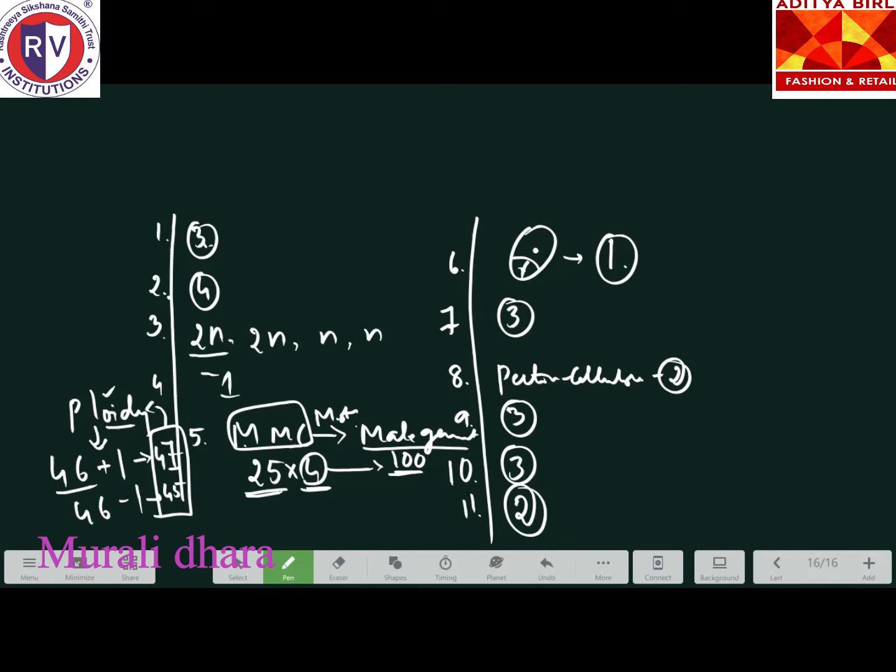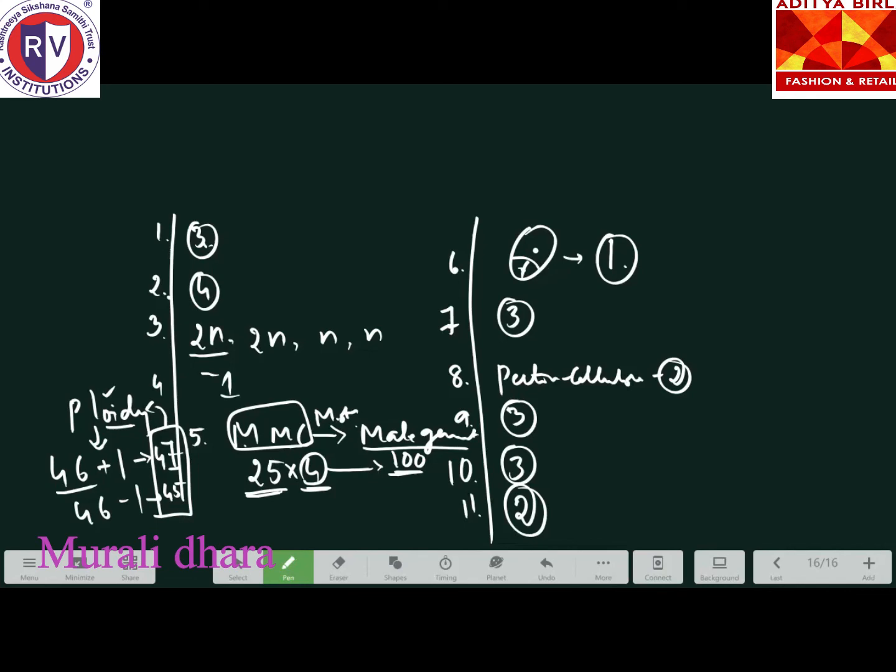The microspore mother cell is also present, but it will be carried forward to the microspore tetrad. So the correct option is microspore tetrad only, not the microspore mother cell.